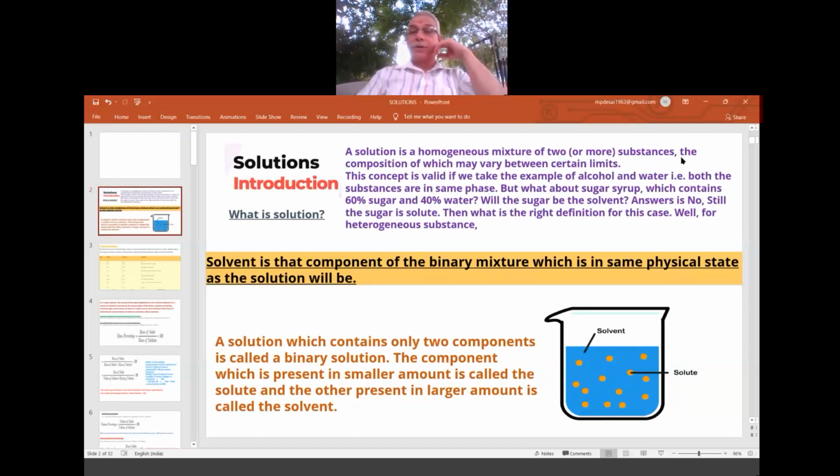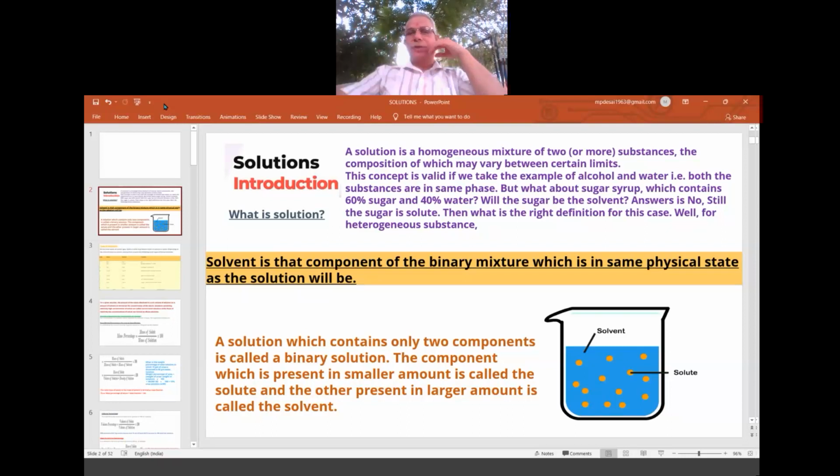First, the meaning. A solution is a homogeneous mixture of two or more substances, the composition of which may vary between certain limits. That means it is a homogeneous mixture. Vary between certain limits means what? That depends upon how much percentage of one particular component is there and how much of the other. So that matters: which one is major, and how much is minor. All that limit matters.